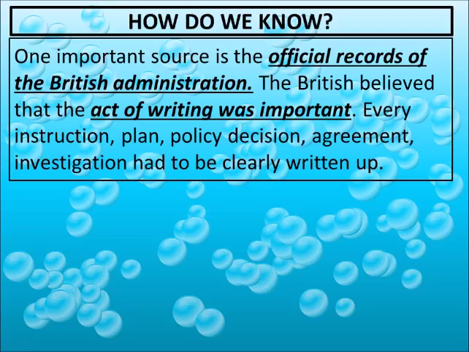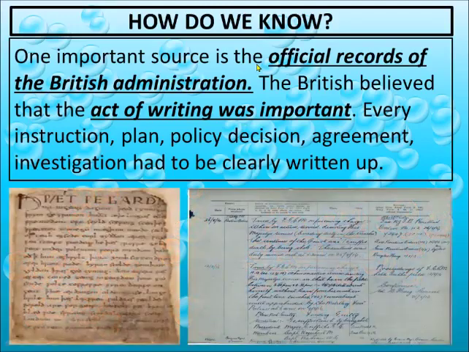One important source is the official records of the British administration. As we already talked about, Britishers were very efficient and very talented at noting down and recording each and every document and each and every event. The British believed that the act of writing was very important, isn't it? Even now when you visit some Indian office, you will see a lot of files over there.